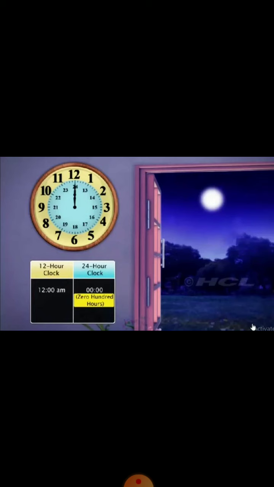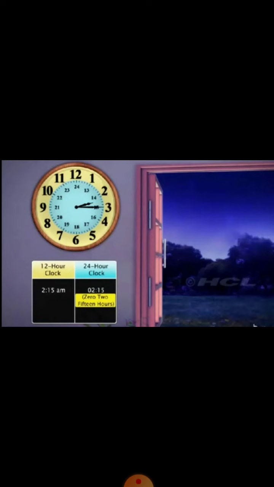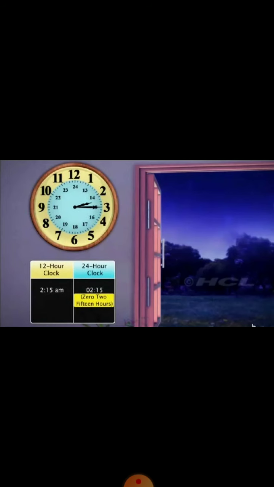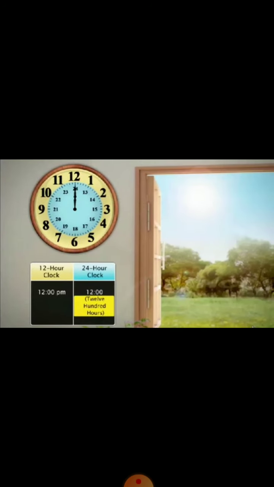Here is a 12-hour clock and 24-hour clock time, okay? So read and listen attentively. Next, the time at 1 AM is read as 0100 hours. The time at 2:15 AM is read as 0215 hours. And the time at 9:45 AM is read as 0945 hours. And the time 12 noon or 12 PM is read as 1200 hours.